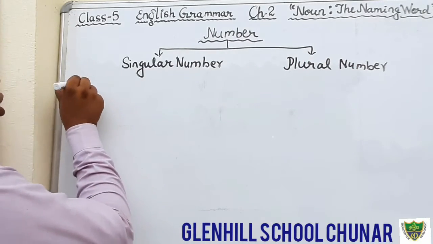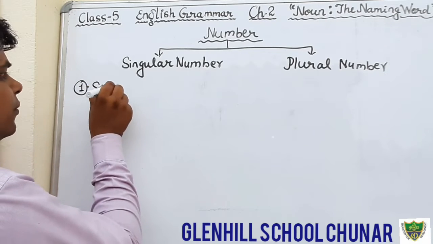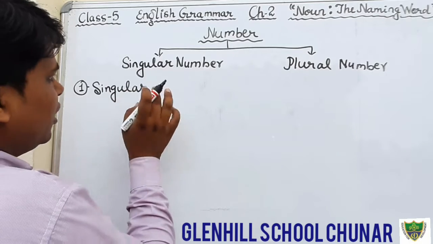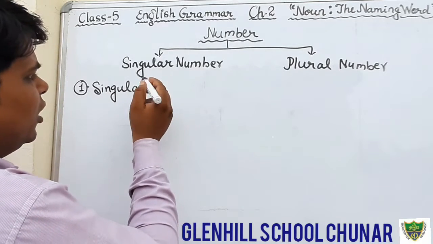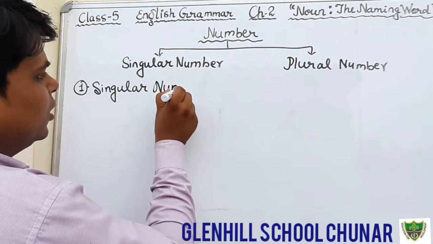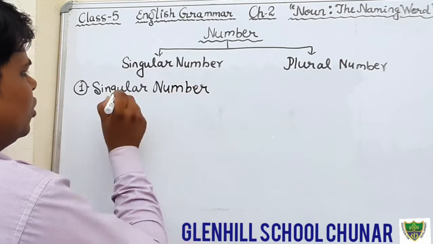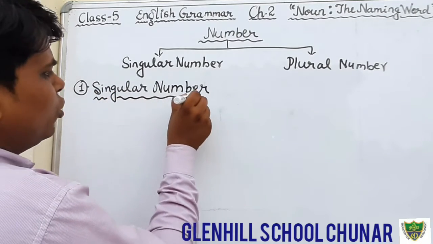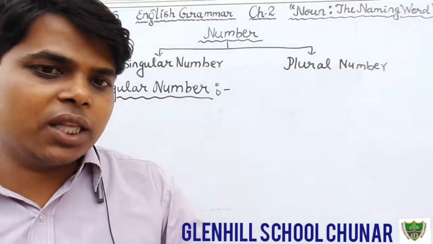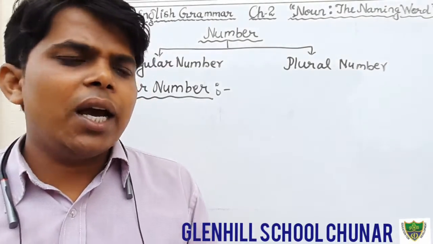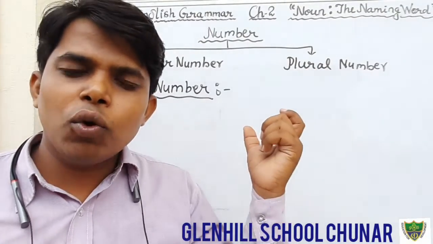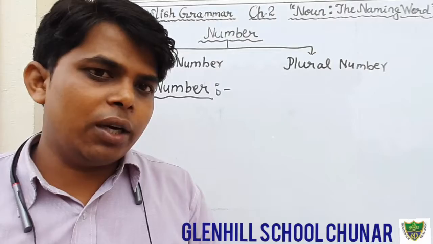Dear students, we all know what is singular number. In the previous classes, since our childhood, from LKG, UKG, we are reading singular number and plural number. The noun which denotes only one person or one thing is known as singular number. And the noun that denotes more than one person or more than one thing is known as plural number.